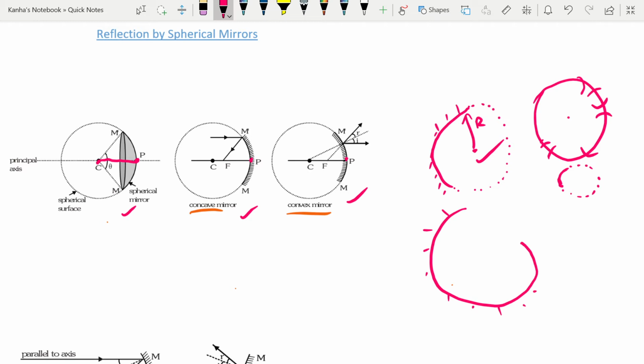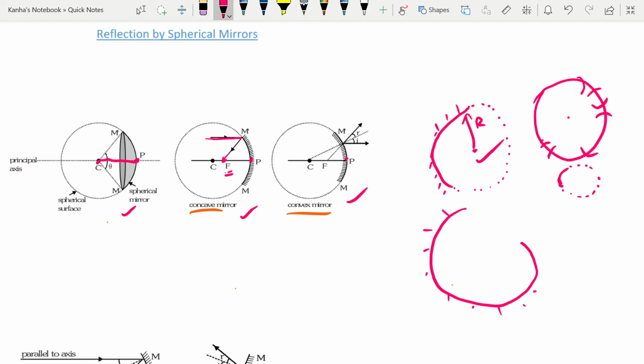Next is the principal focus, which will be denoted by F. It's a point on the principal axis for which the object is at infinity. What that means is, if there is a ray coming from infinity and parallel to the principal axis, after reflection it will pass through the focus. We'll talk about this a little later. Next is the focal length, which is the distance PF between the pole and the focus.